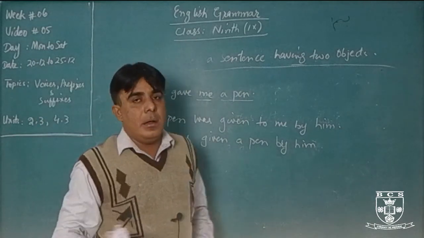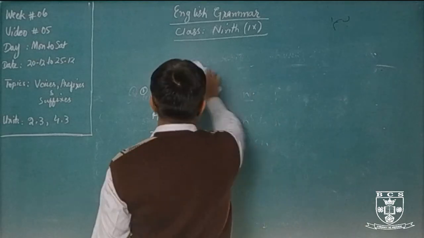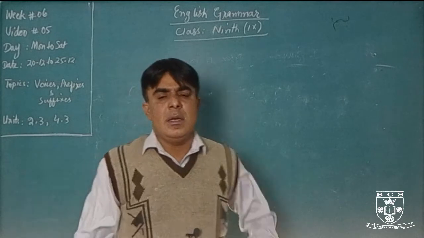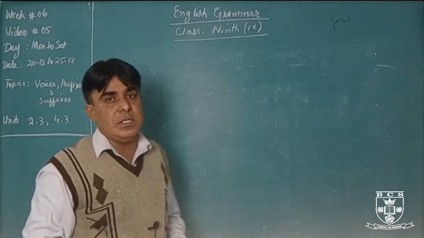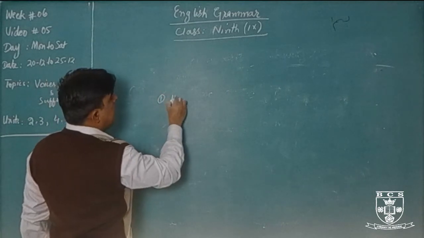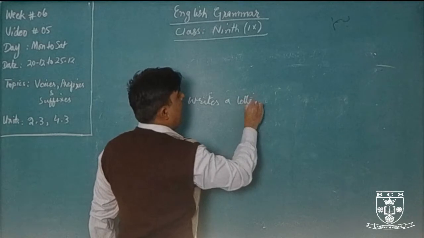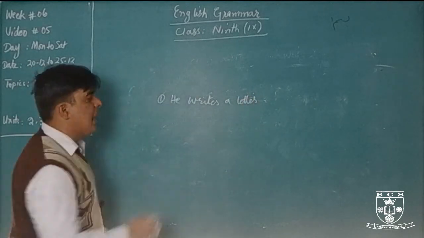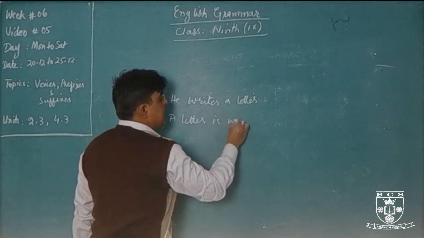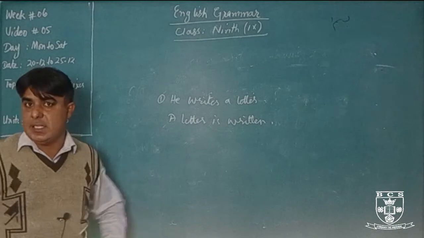And for example, I am telling you another thing. In passive voice, using the subject is not necessary. For example, he writes a letter. If we use it in passive voice, a letter is written. By him is not necessary.